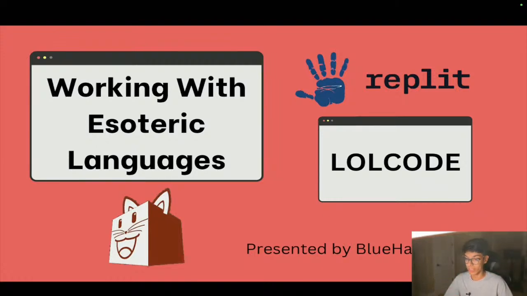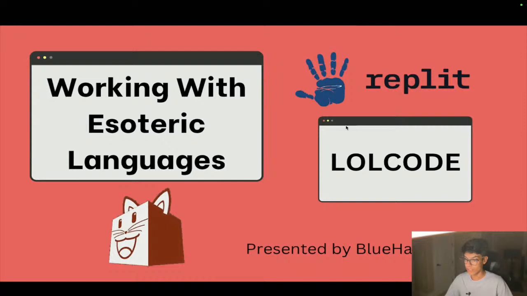Again, we're working with LOLCODE in this case. Hello, everybody. I'll give you an overview of what we're going to be doing. First things first, we'll go over the syntax of LOLCODE and break it down into pieces: print statements, conditional logic, taking user input. Then we'll build some really simple projects like FizzBuzz and the Fibonacci sequence to get some practice and overcome the challenges that the syntax gives us.